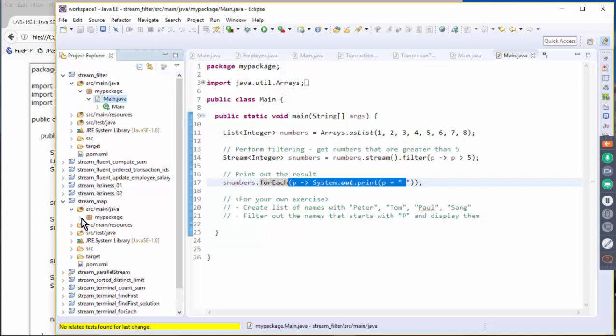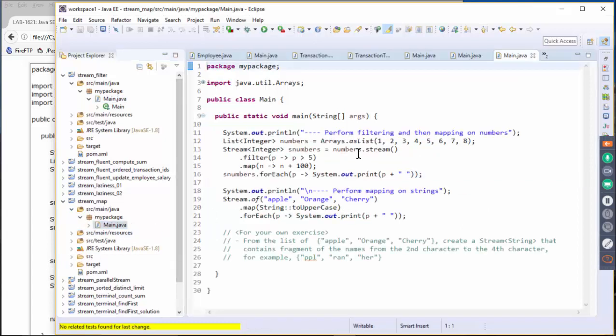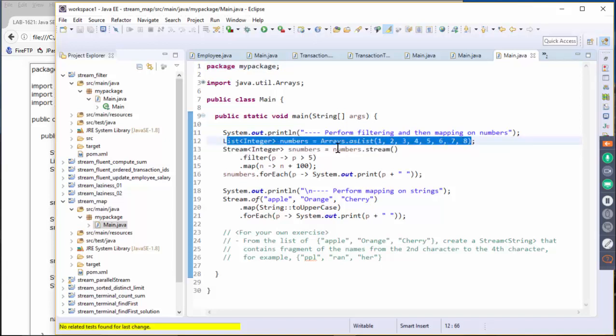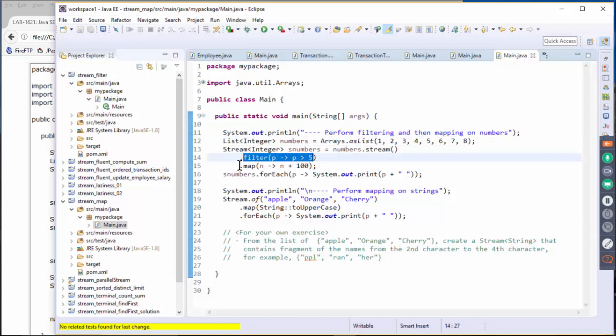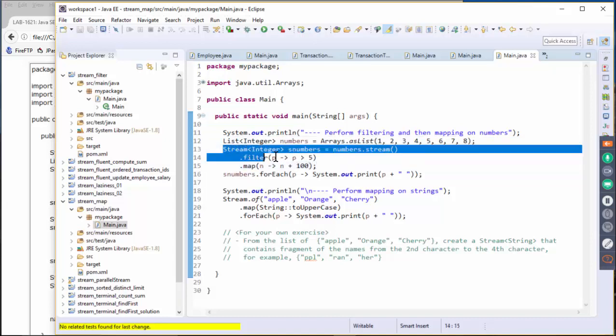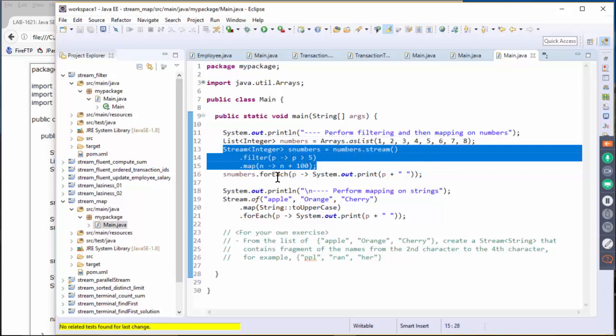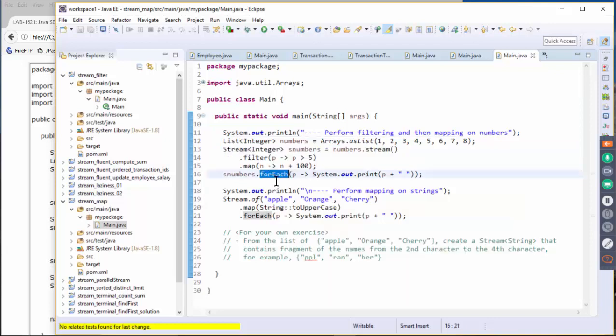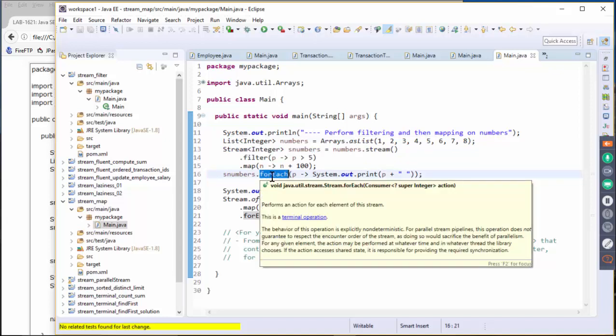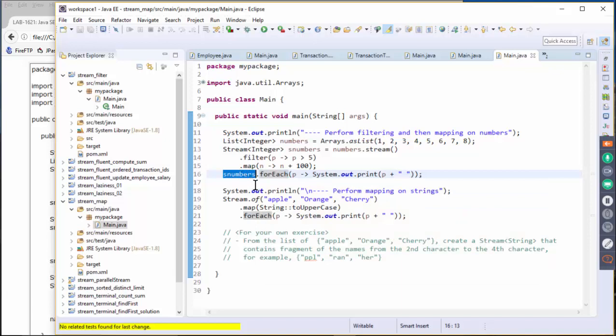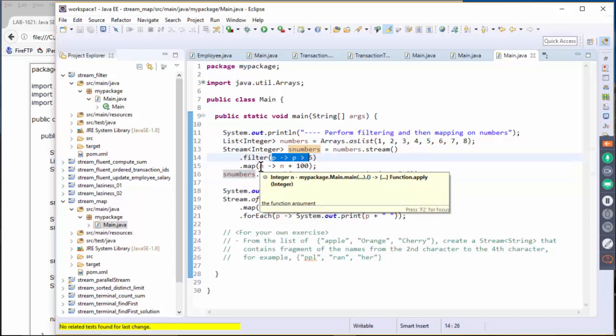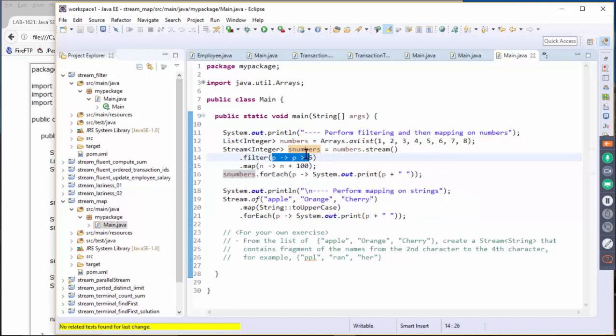Next one is map. Again, we have seen examples of map. Okay. So here we have a list of numbers, and we perform filter, and then we have a map. Okay. Again, this is actually capturing a set of intermediate operations, and then we are going to call forEach, the terminal operation. So at this point, when the forEach is being invoked on this stream object, it will actually trigger the whole stream processing. So here we are just displaying the numbers that are greater than 5, and then we are going to actually add 100 to each of these numbers.